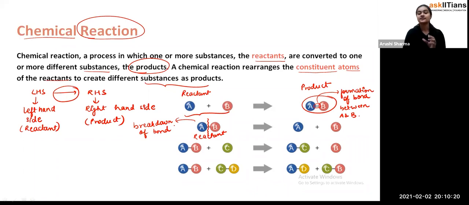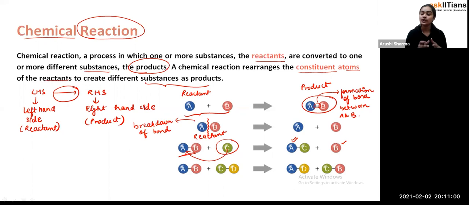So in a chemical reaction, student, what exactly is going on? Either the formation of a bond is taking place, or the breakdown of a bond is taking place. It could be either side, but at the left hand side there are the reactants which react together, and then they either combine with each other, or split up, or just exchange. So we get the reactant and product. Okay. Now if you see the third type of reaction, this is AB and this is C. In this, C is going to form a bond with A, as you can see here, and there is a separation of B from A which we are getting.